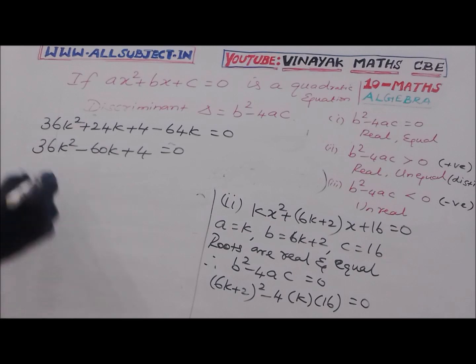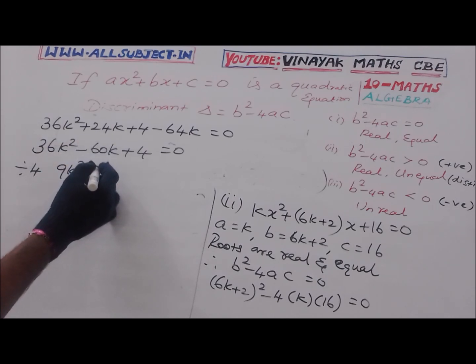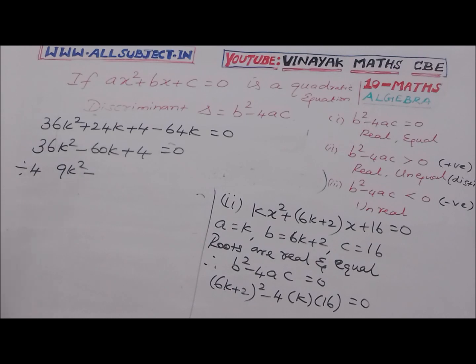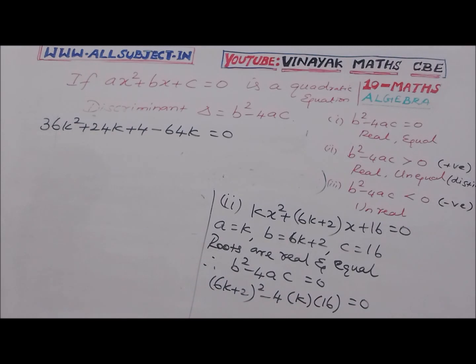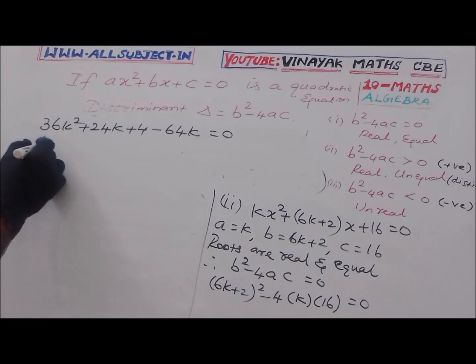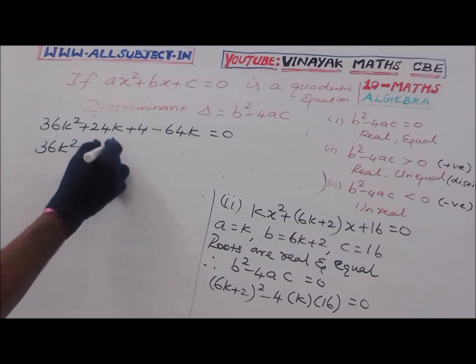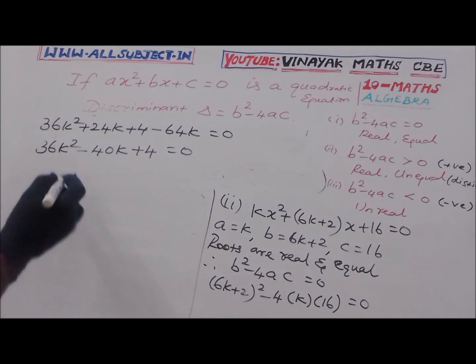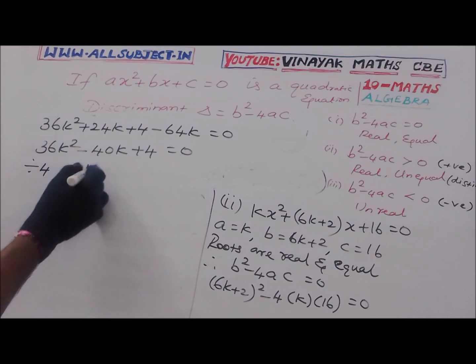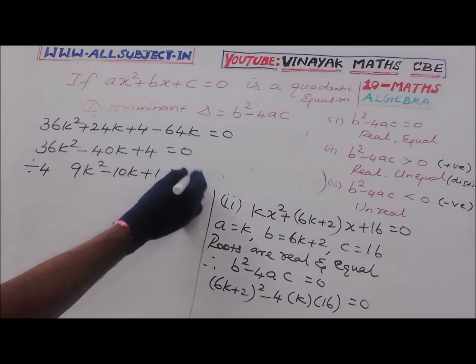All are divisible by 4. Dividing by 4, we get 9k square minus 10k plus 1 equal to 0.